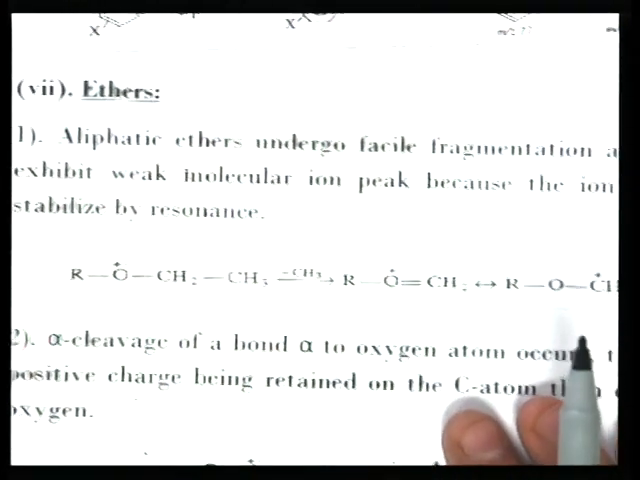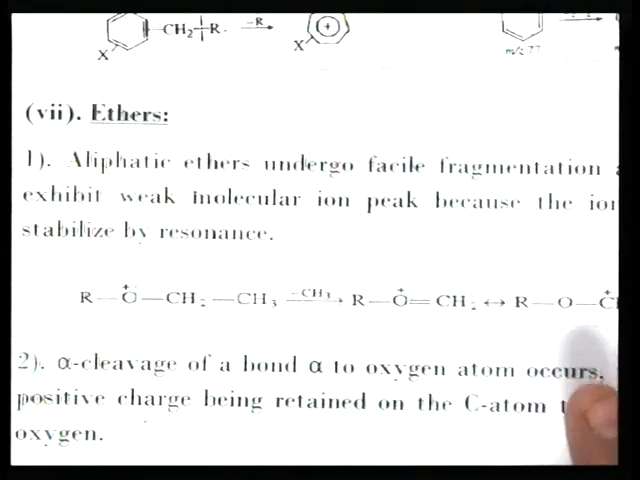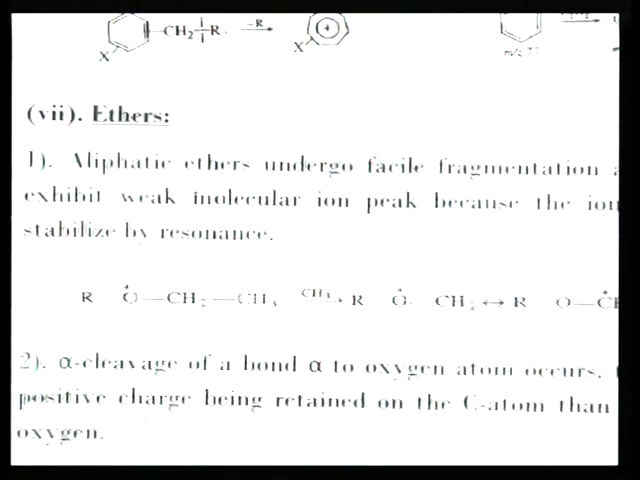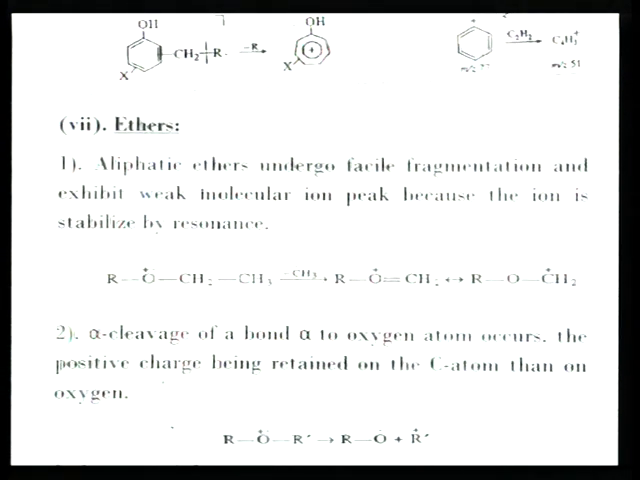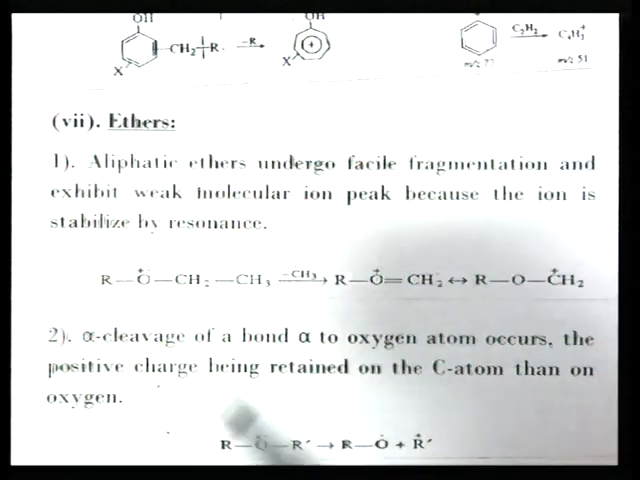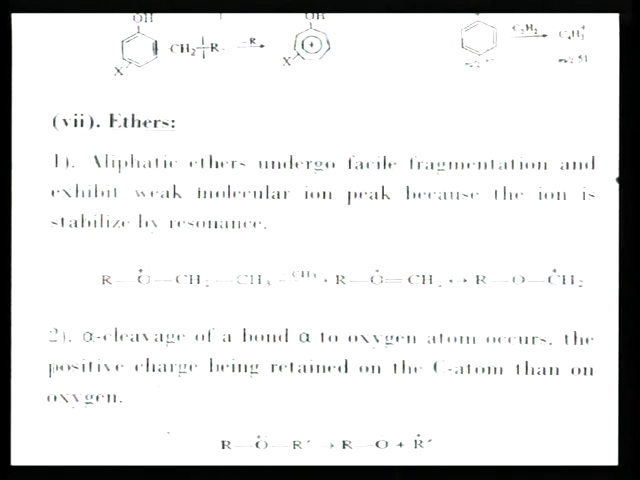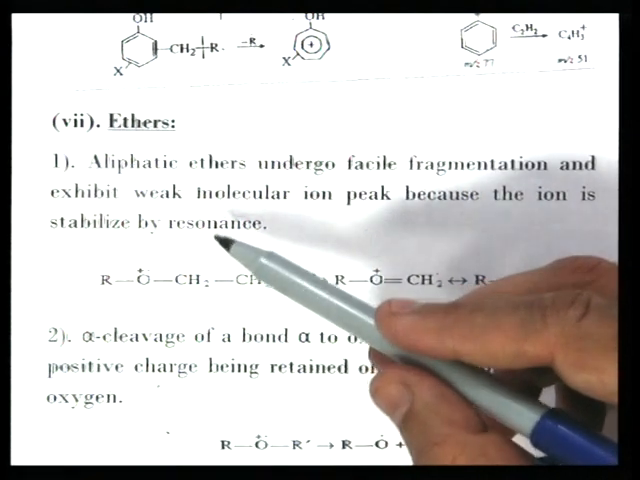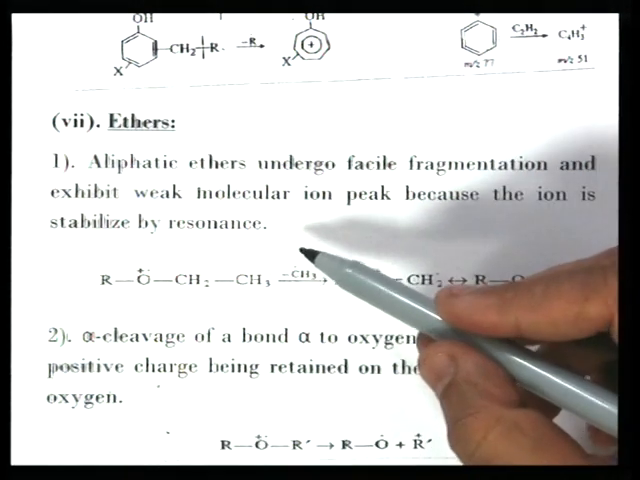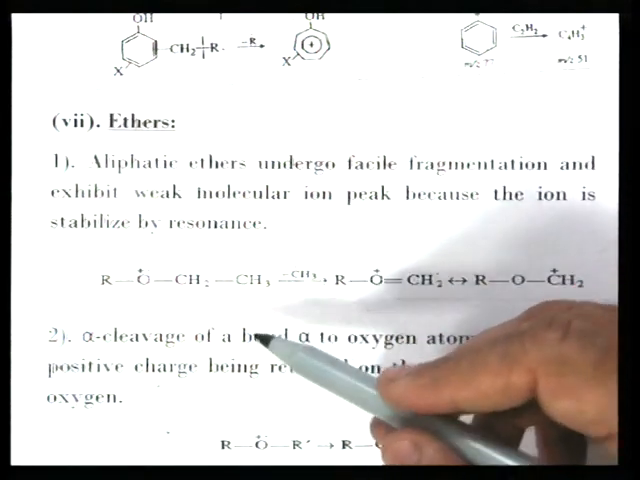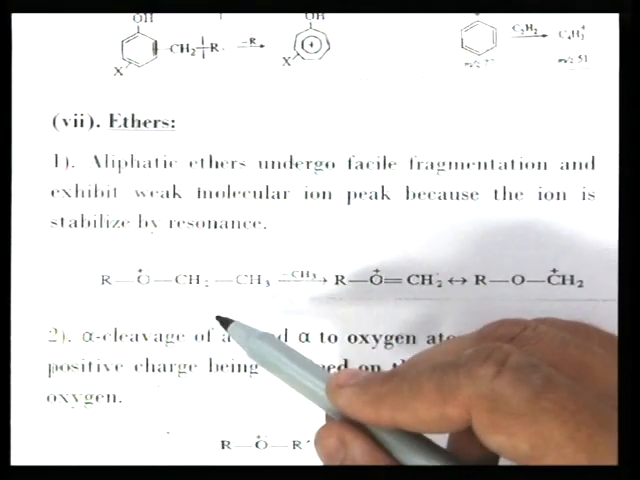Now, another class of compound is ethers. Ethers are of two types again, aliphatic and aromatic ether. First of all we shall discuss aliphatic ethers, which undergo facile fragmentation and exhibit weak molecular ion peak because the ion is stabilized by resonance. So, here it can be explained by this type of general structure.